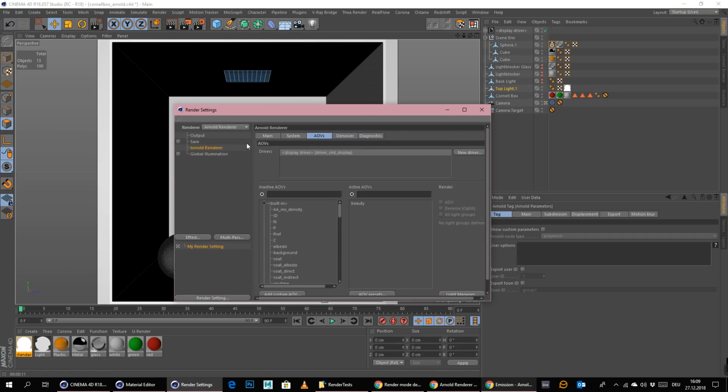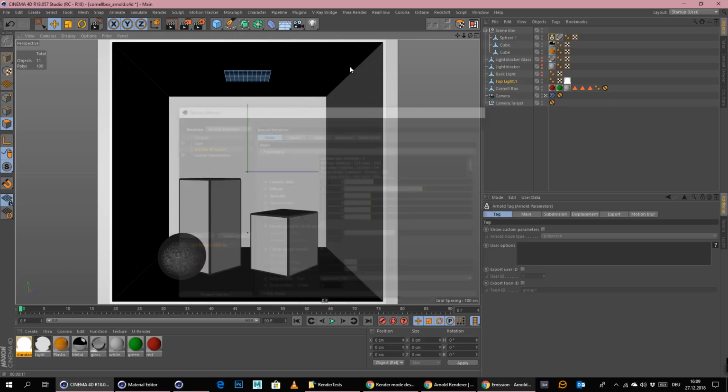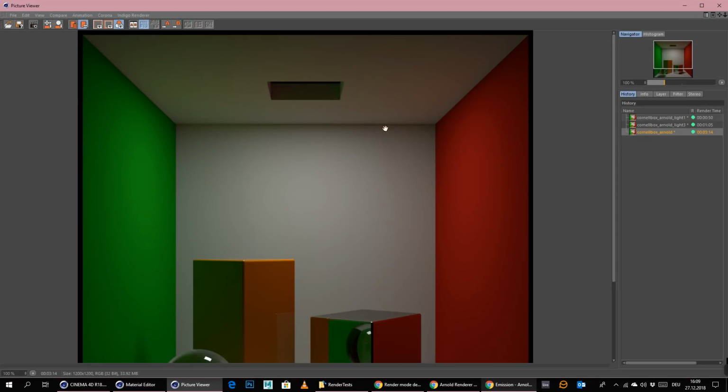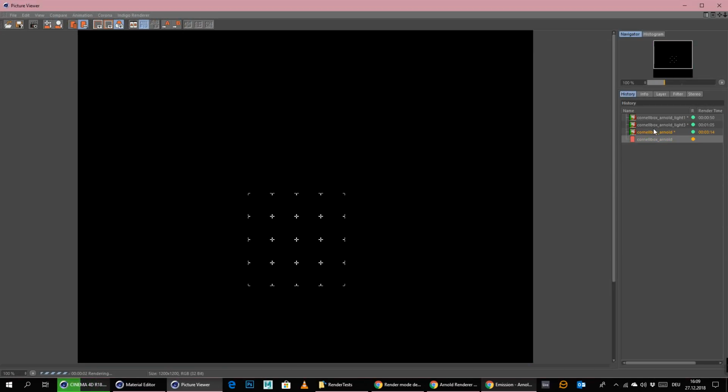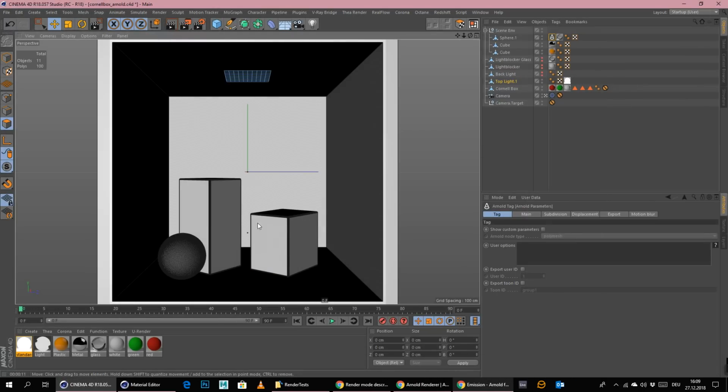So let me see. Let's up this here to 6 samples maybe. And let's render this to the picture viewer. And then we might finally get a clean image with caustics and with the light visible on the ceiling and all the other nice stuff. And you can throw this away already because this is so noisy that I want to puke.